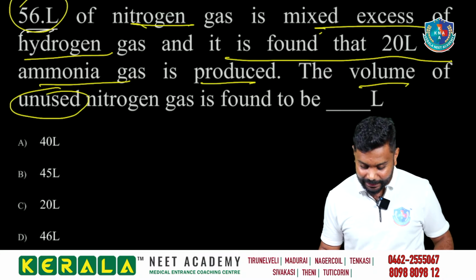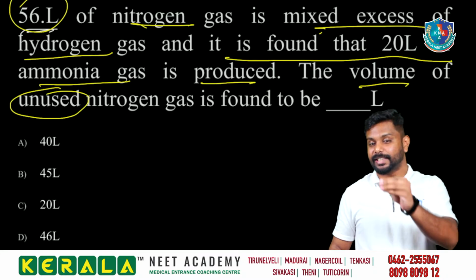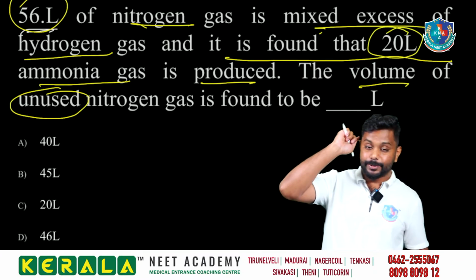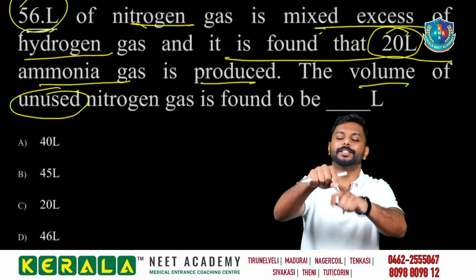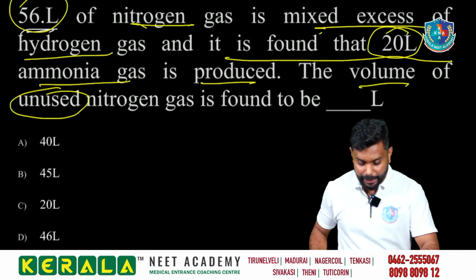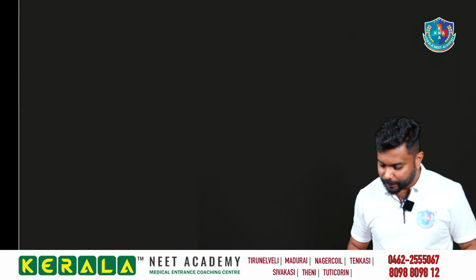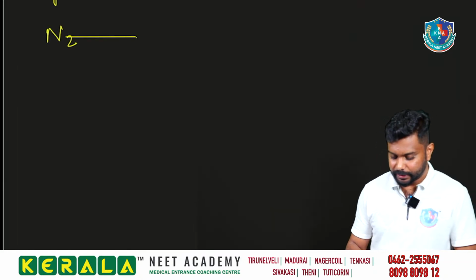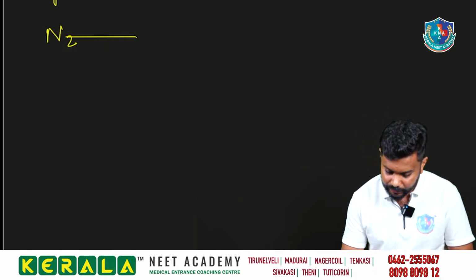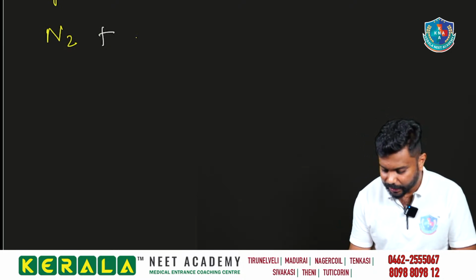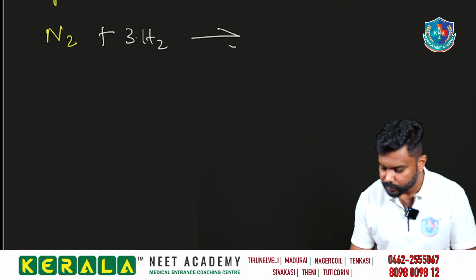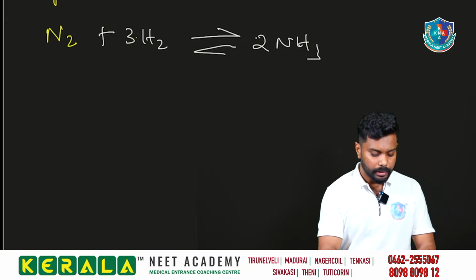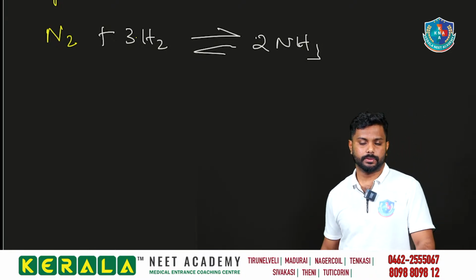56 liter of nitrogen is mixed with excess hydrogen, and it is found that 20 liter of ammonia is produced. So nitrogen and hydrogen mixed, what do we get? We are getting ammonia. So that we know it is nothing but the Haber process. Nitrogen with hydrogen gives ammonia, NH3. This is the Haber process.